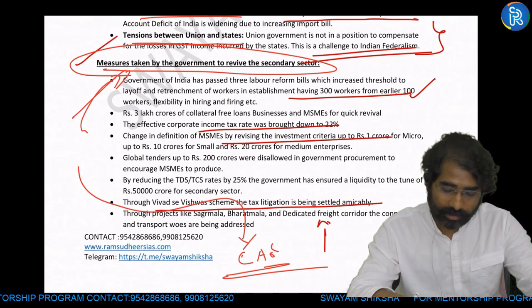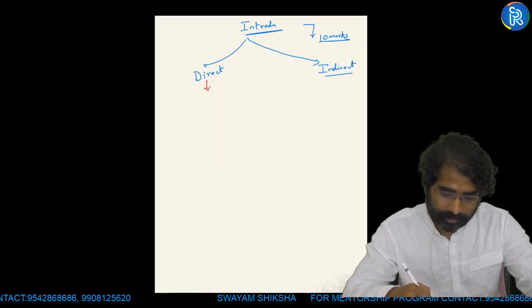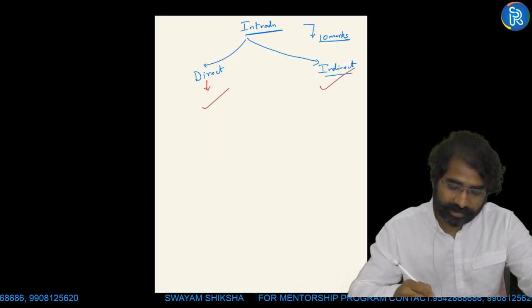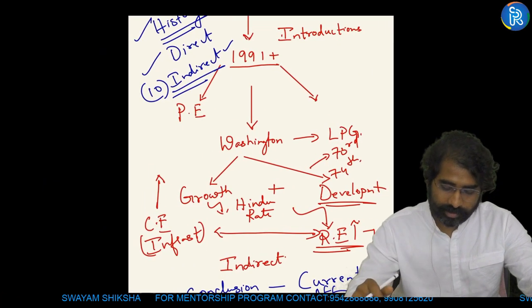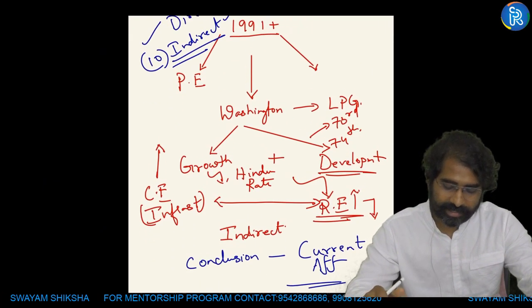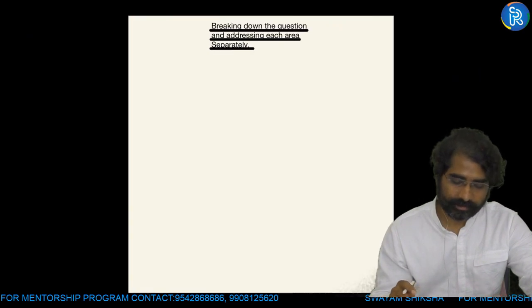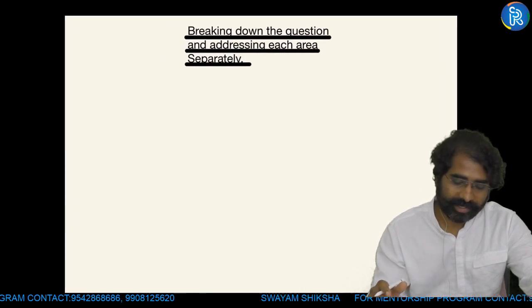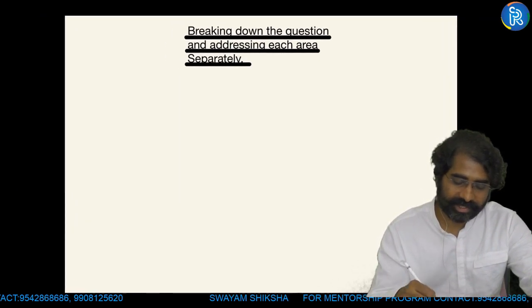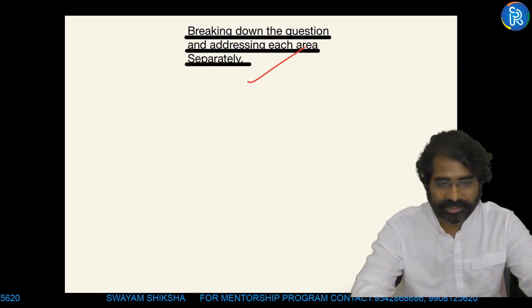Okay, so now, indirect introduction, another one is direct introduction. So always remember, for indirect introduction and direct introduction, bring in the conclusion from current affairs. This is what I have explained till now. Another important aspect which I have discussed through examples also: break down the question and address each area separately. You have to address each area and do justice to each area.